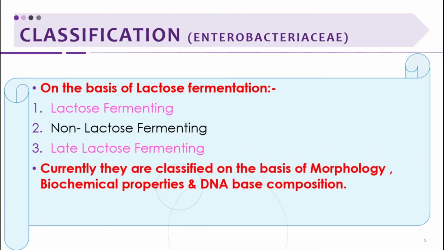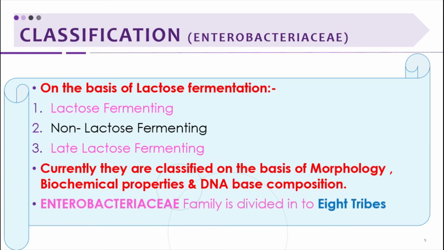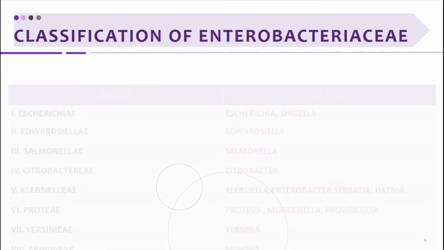Currently they are classified on the basis of morphology, biochemical properties, and DNA-based composition, which is an important classification of the Enterobacteriaceae. But the earlier one I mentioned is generally used for laboratory identification. The Enterobacteriaceae family is divided into 8 tribes. We'll see these tribes and the different genera among them.